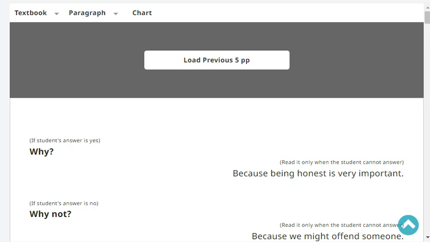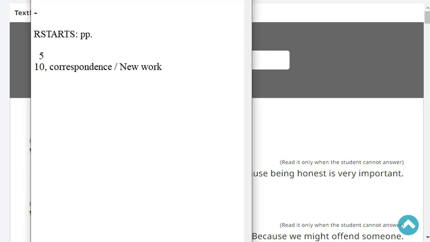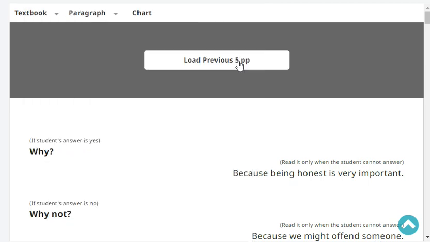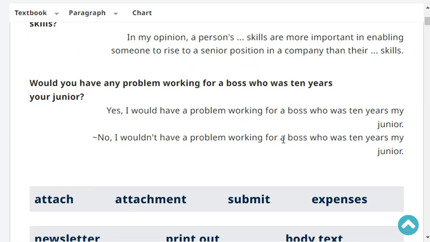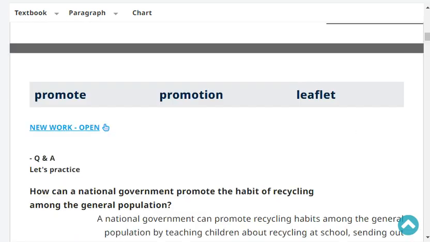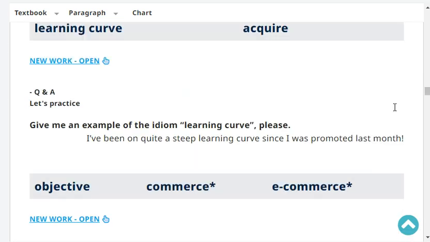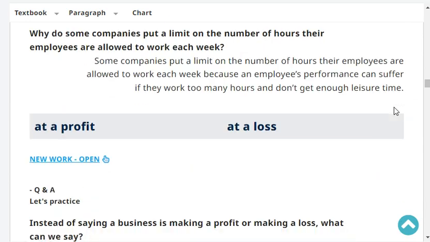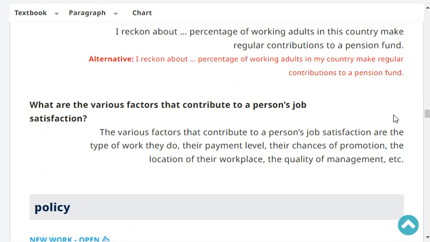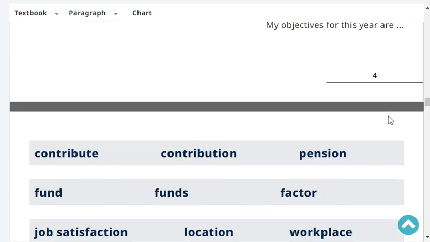Guys, we are at page 10. Last page 10, headword was correspondence, a newer type of lesson. Okay, let's start with our revision. Let me just scroll down. Go one more. Okay, here we go. Ready? Okay, I'm so ready.